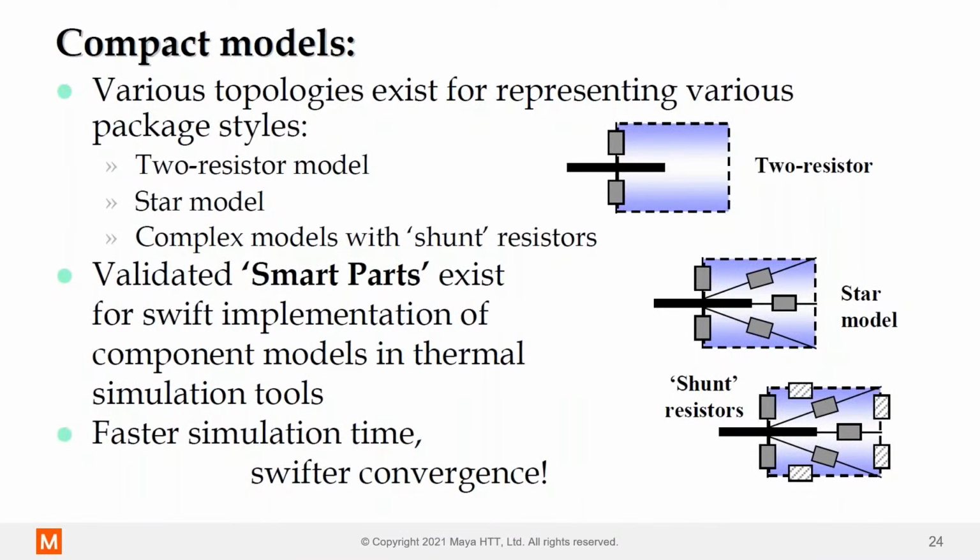characterized and blessed model that can be provided. And there's a few of those available. We have two resistor, we have star or Delphi models, we have Delphi models with shunt resistors to increase the accuracy, and Flowtherm has what we call smart parts to generate these compact models and position them in your system so you maintain the accuracy without having to sacrifice solution time or IP disclosure.